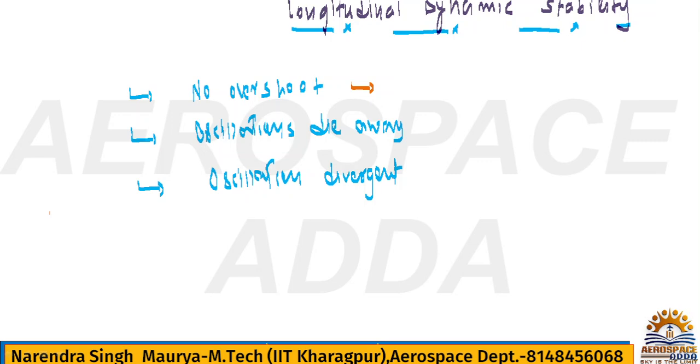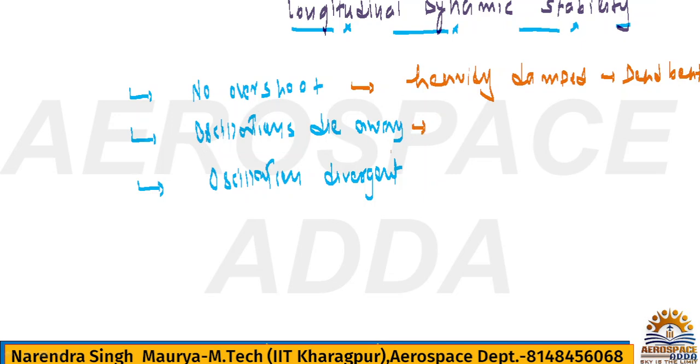No overshoot means we are having a heavily damped condition. What is the damped condition? I will tell you. Damped, or which is also called deadbeat. In different books, different names they have given. So I considered all, and so just write this.